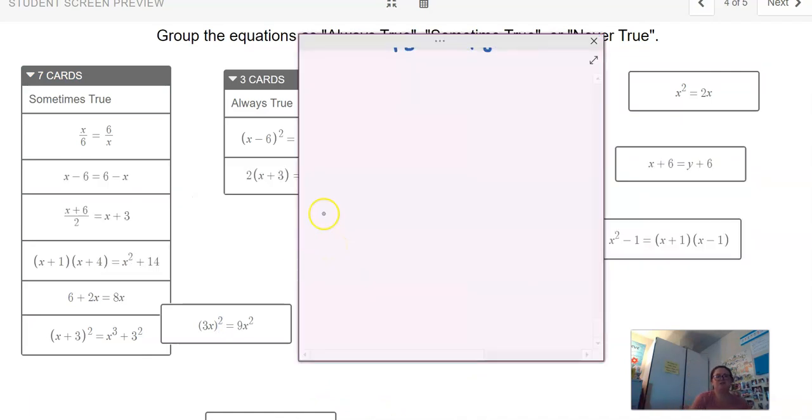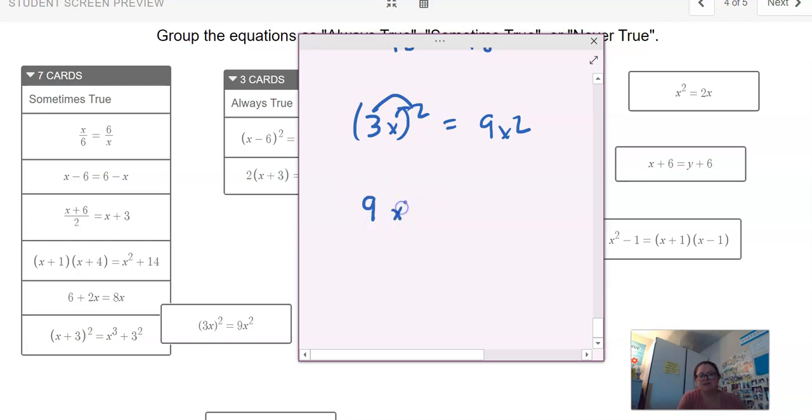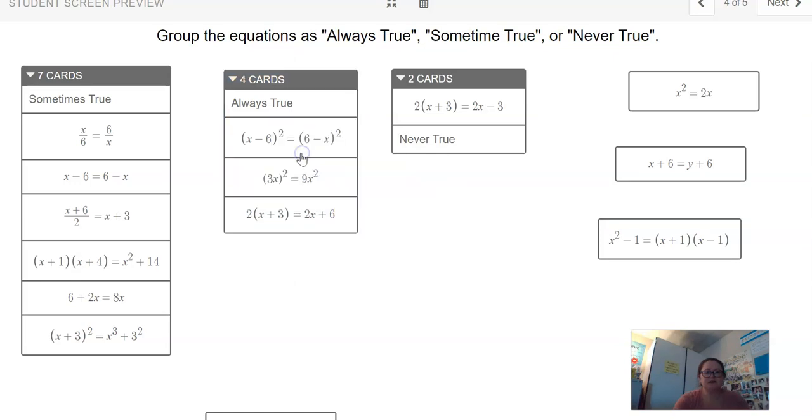Again, this is a sort of knowing your properties. Is 3x squared the same thing as 9x squared? When you square parentheses, you have to square both things inside, right? So 3 squared is 9 and x squared is x squared. So it does actually work. It is the same thing on both sides, which means this is always true. So that's right here. Okay, we're getting there.